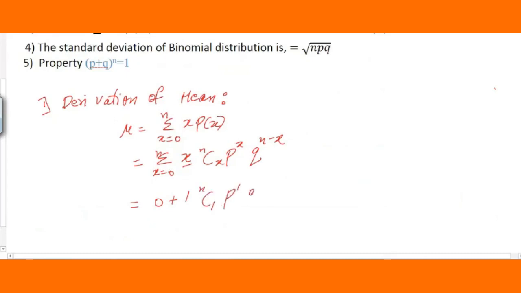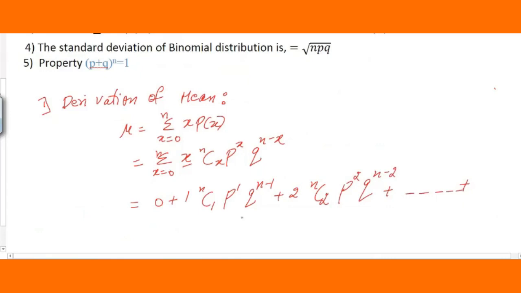So we are going to substitute x values only. So plus 2 nC2 p^2 q^(n-2) and so on. I think the last value you can understand very easily.